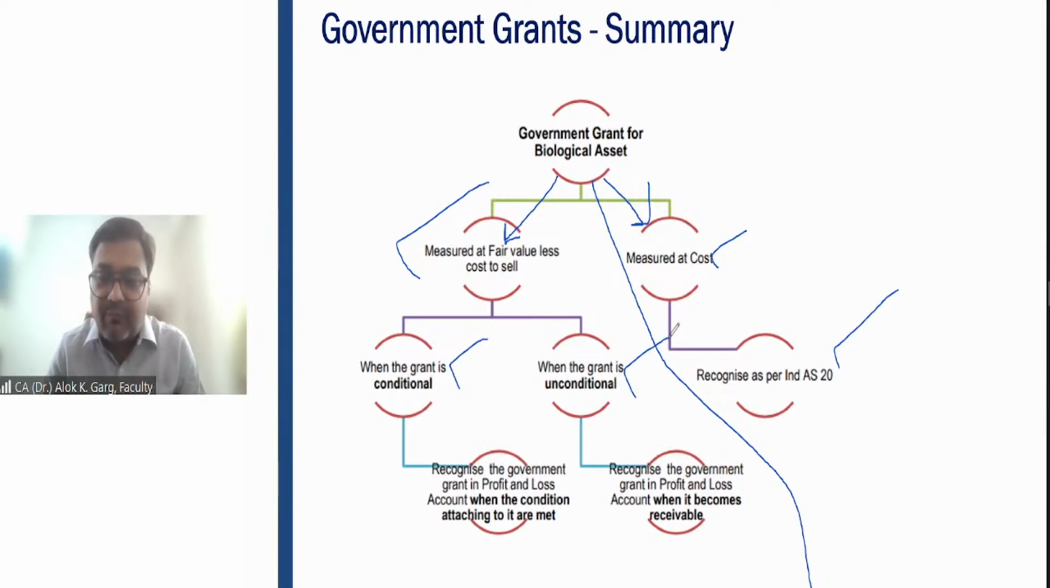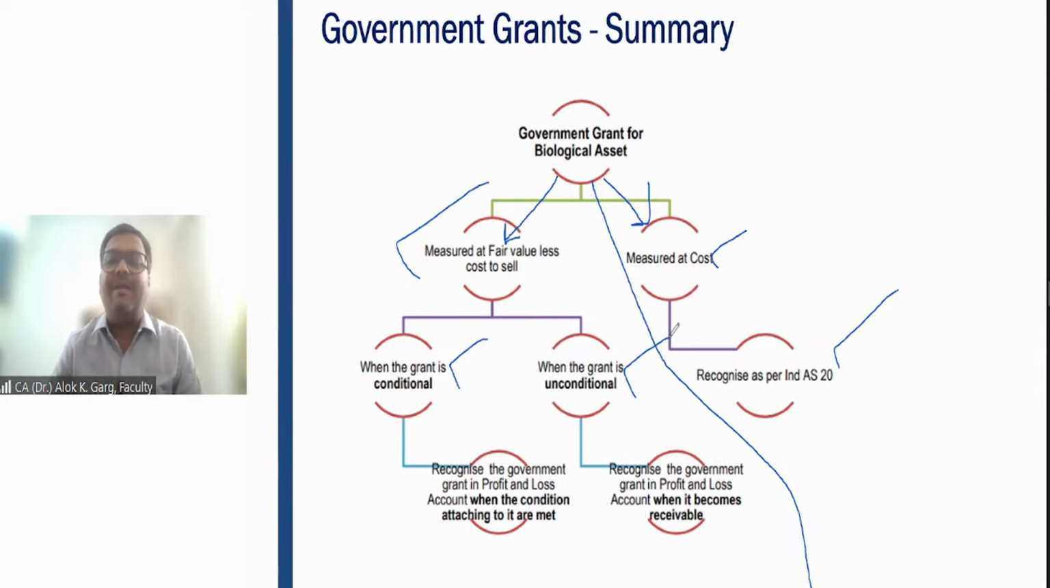When should the management recognize this government grant in the books of accounts? This government grant will be recognized in the P&L when it becomes receivable, when the certainty to receive will be there. Sir, when will the certainty to receive be there?